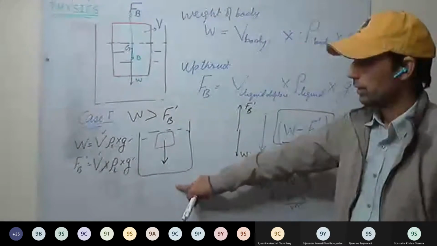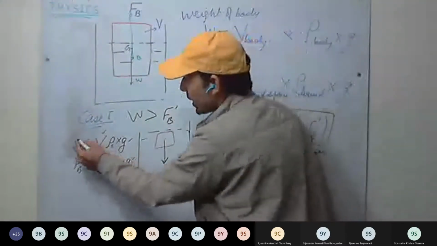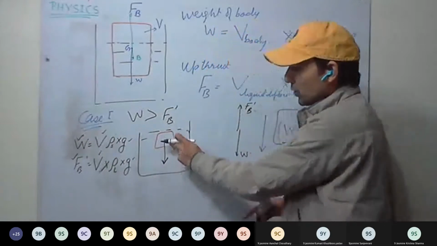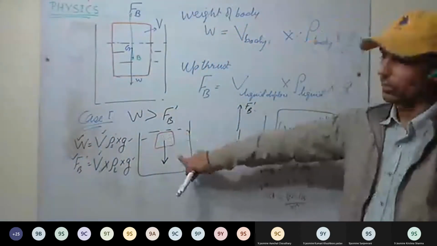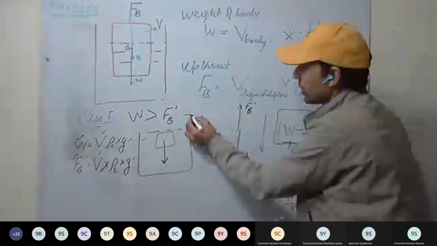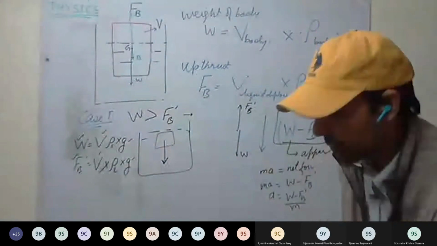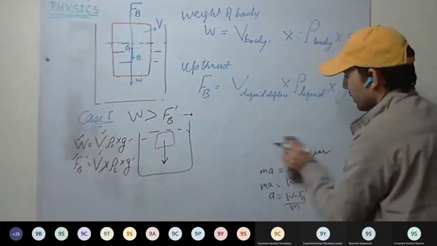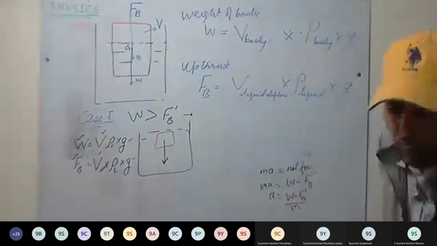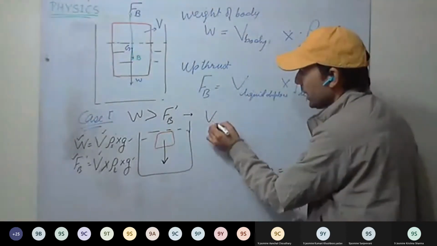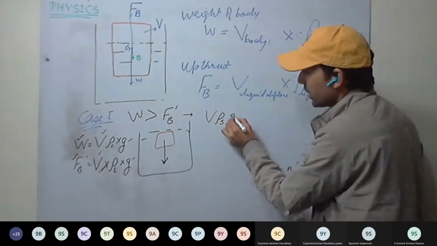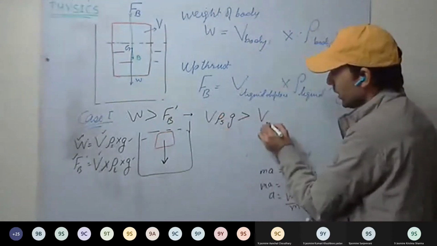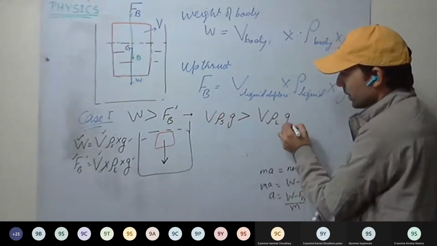You understood this? Because weight is more than Fb dash, therefore density of the solid is more than density of the liquid. Body will sink. You can write it as: weight, V rho solid into g, that is body, is greater than Fb dash, that is V rho L g.